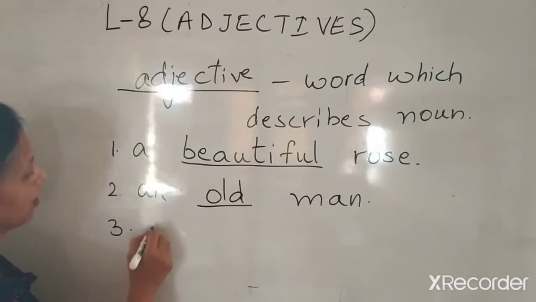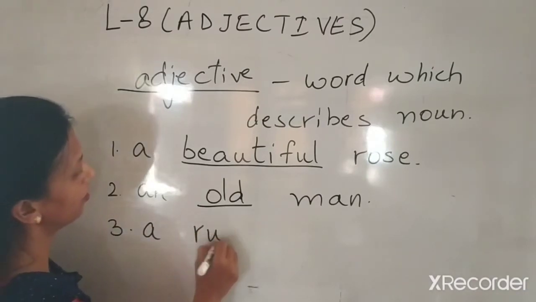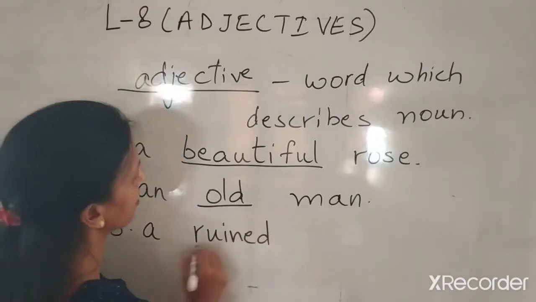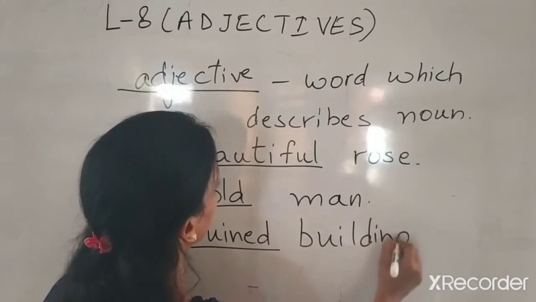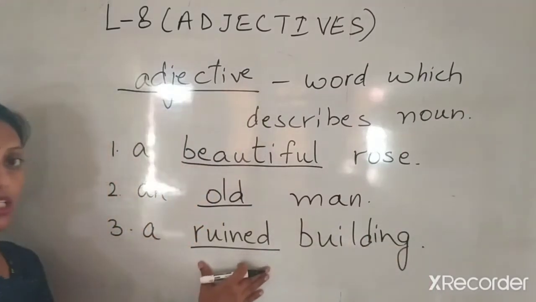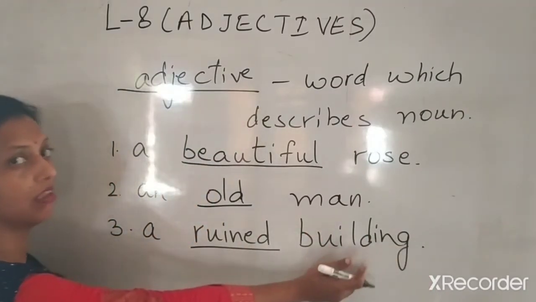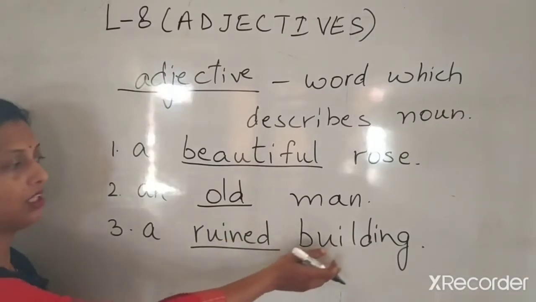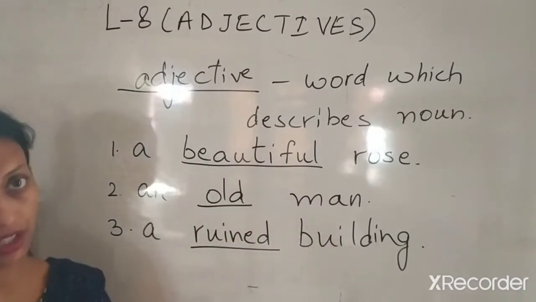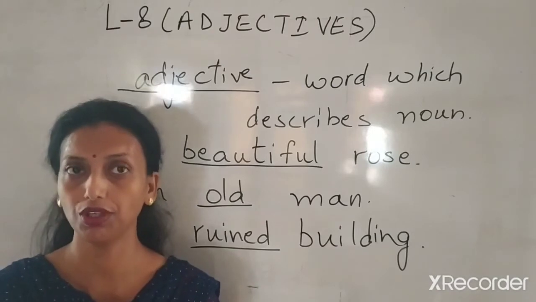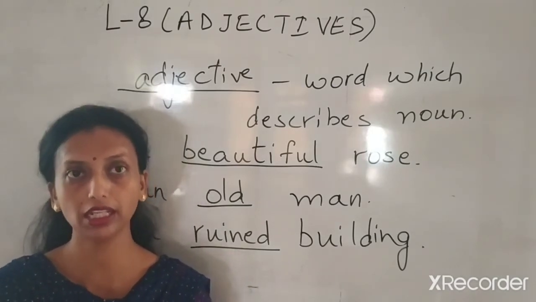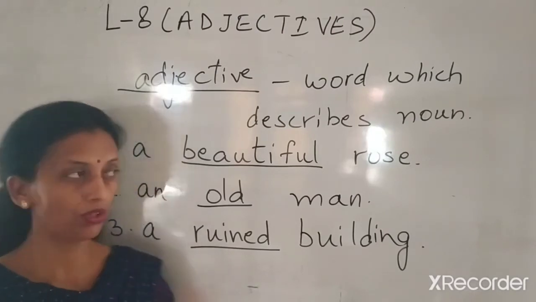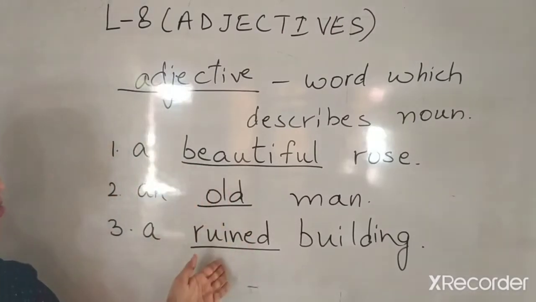Suppose I say a ruined building. If I am saying a ruined building, now this word ruined is talking about the building. That means the building has been ruined. It's not in a proper position. Yes? It is now deteriorating. It is getting destroyed. Alright? So these words, beautiful, old and ruined, what are these? These are adjectives.